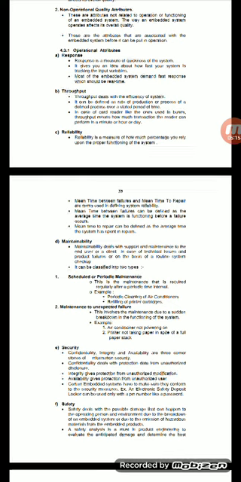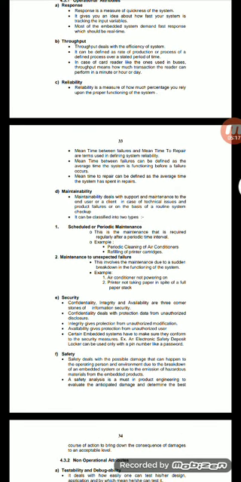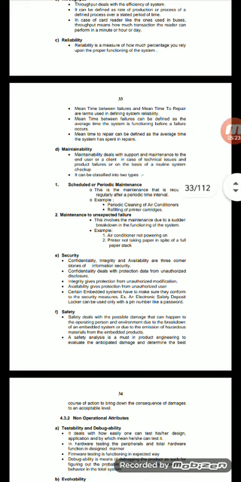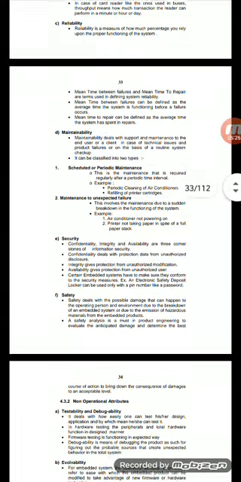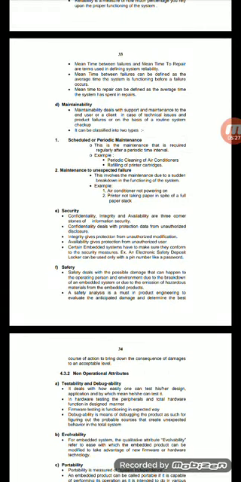That means there are some problems, and that is a non-periodic attribute. So there is no security or safety. These are called non-periodic attributes and non-operational attributes.